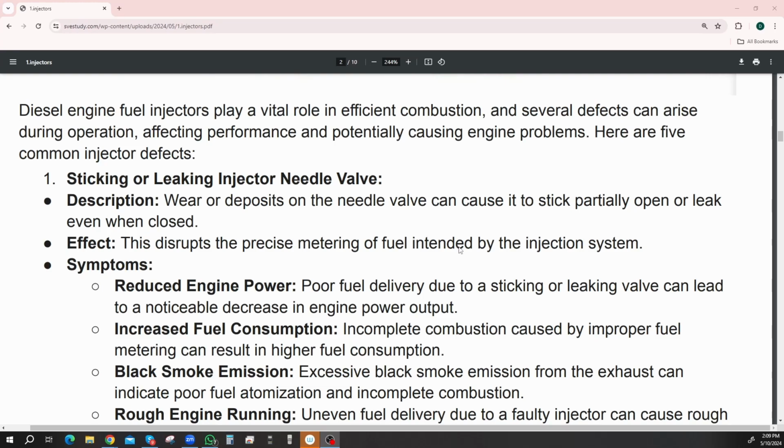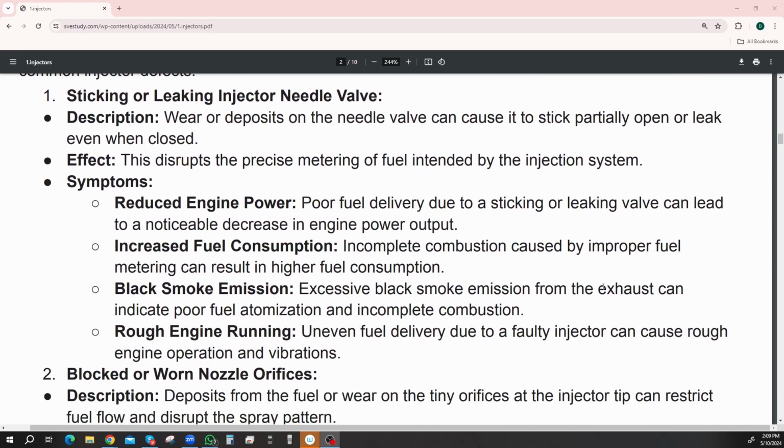This disrupts the precise metering of the fuel intended by the injection system, so it squirts too much or too little. The symptoms are reduced engine power. Poor fuel delivery due to a sticking or leaking valve can cause a noticeable decrease in power. Obviously if it's sticking, you're not going to get as much fuel, so you're going to get reduced engine power. Increased fuel consumption would be the opposite, right? So we're going to have too much fuel being injected in there. Incomplete combustion caused by improper fuel metering can result in higher fuel consumption because you're squirting too much fuel into the engine.